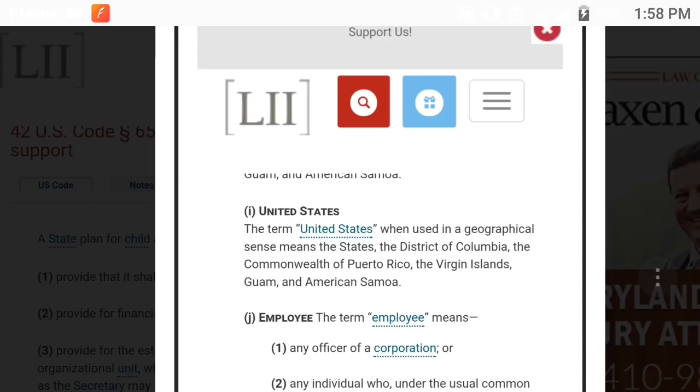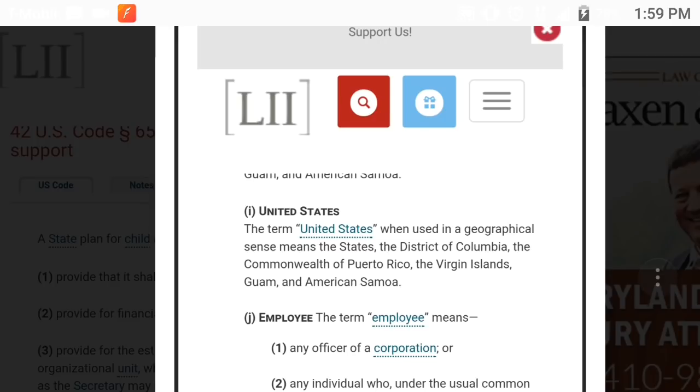So now, if the District of Columbia is the only state they're talking about, then how come it clearly states underneath the United States, when used in a geographical sense, means the states, and then it also includes the District of Columbia, the Commonwealth of Puerto Rico, the Virgin Islands, Guam, and American Samoa?